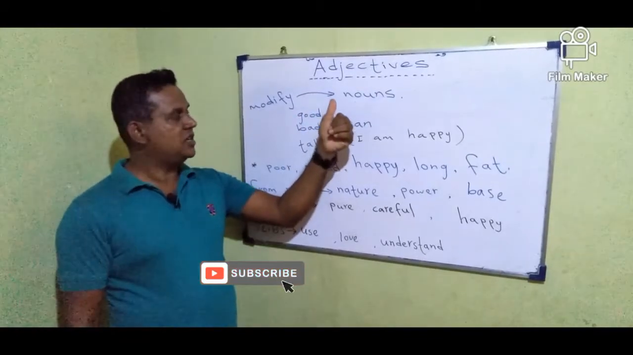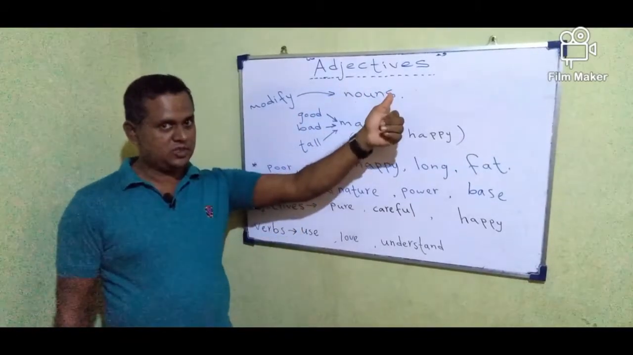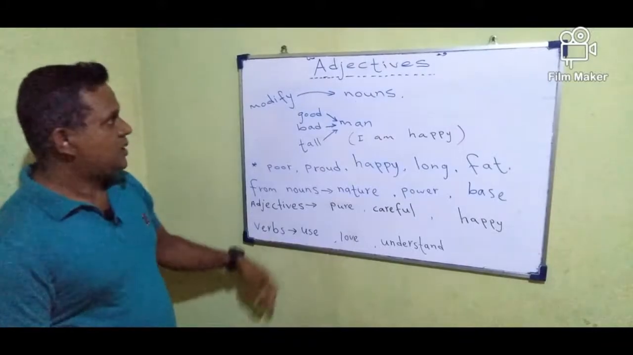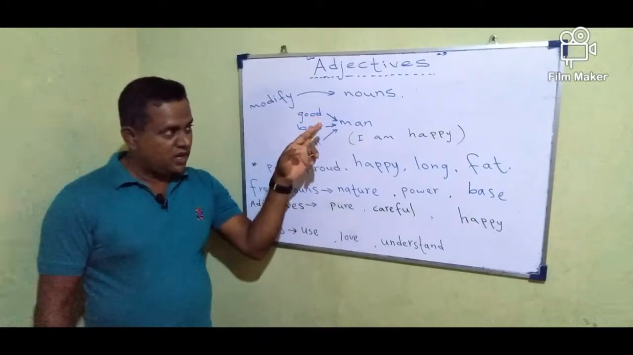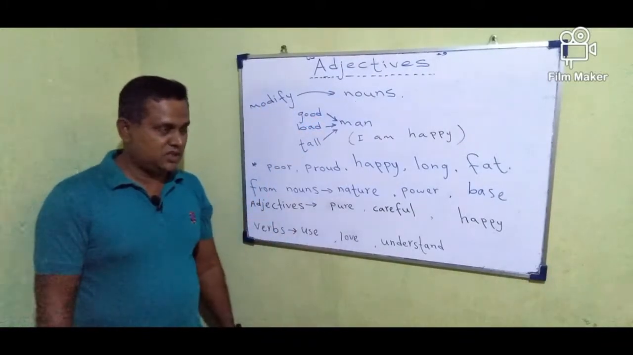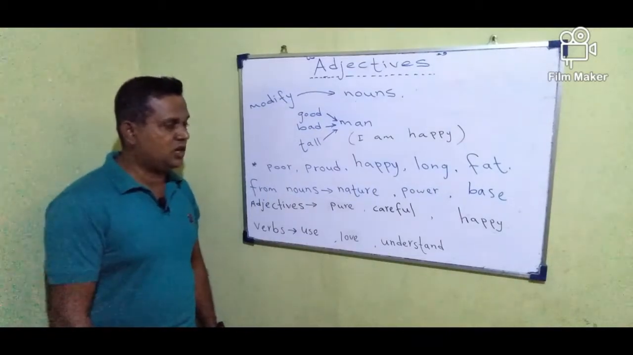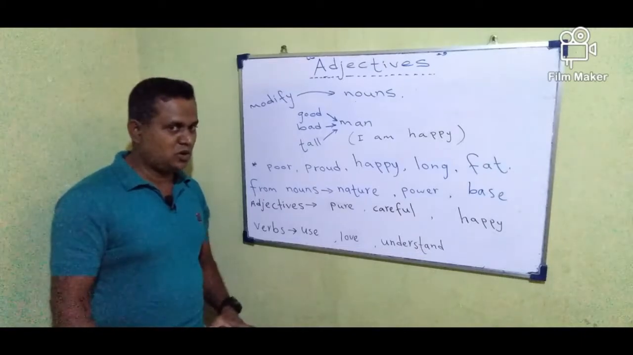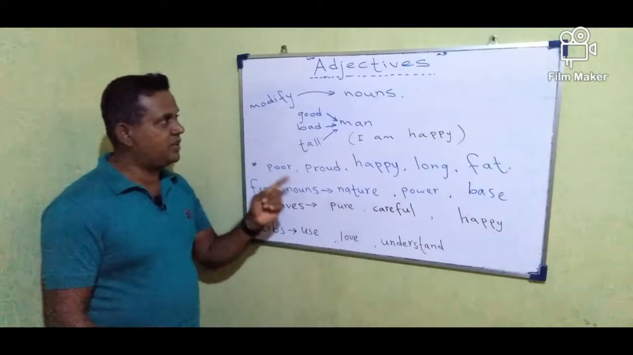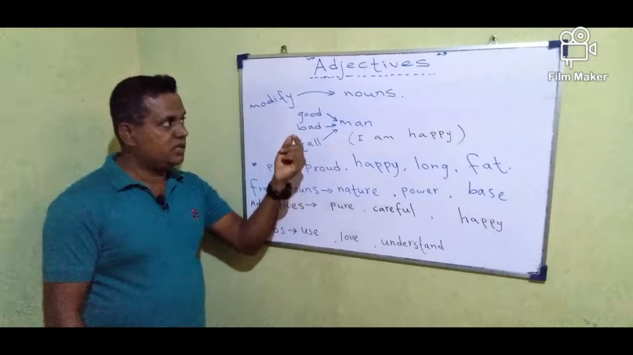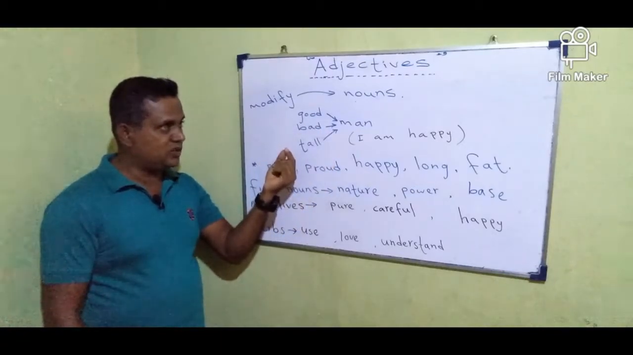Today, we are going to talk about adjectives in this lesson. What are adjectives and how are they formed in the English language? First of all, let's see what an adjective is. Normally, an adjective modifies a noun. They normally come before nouns.